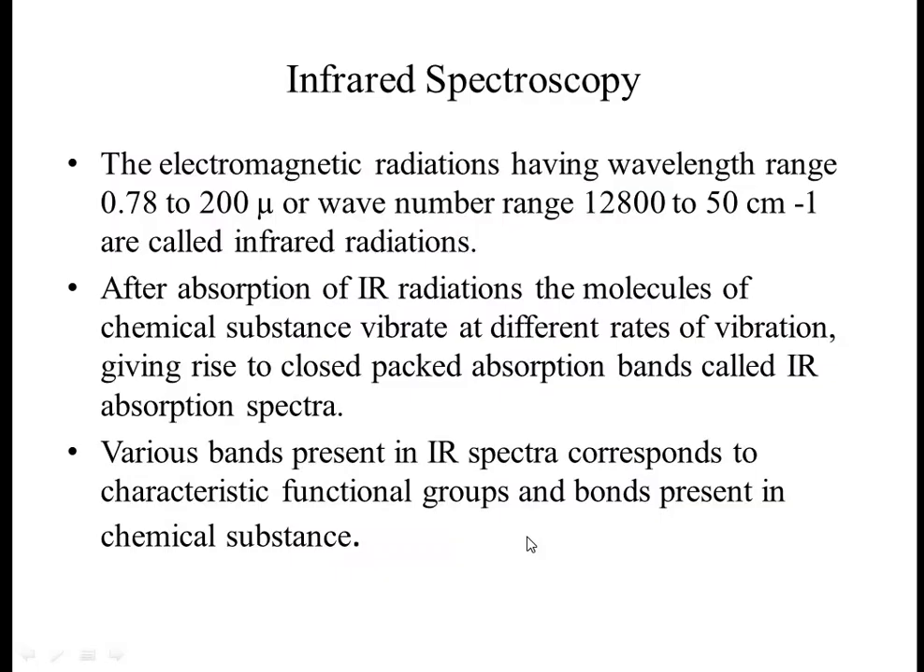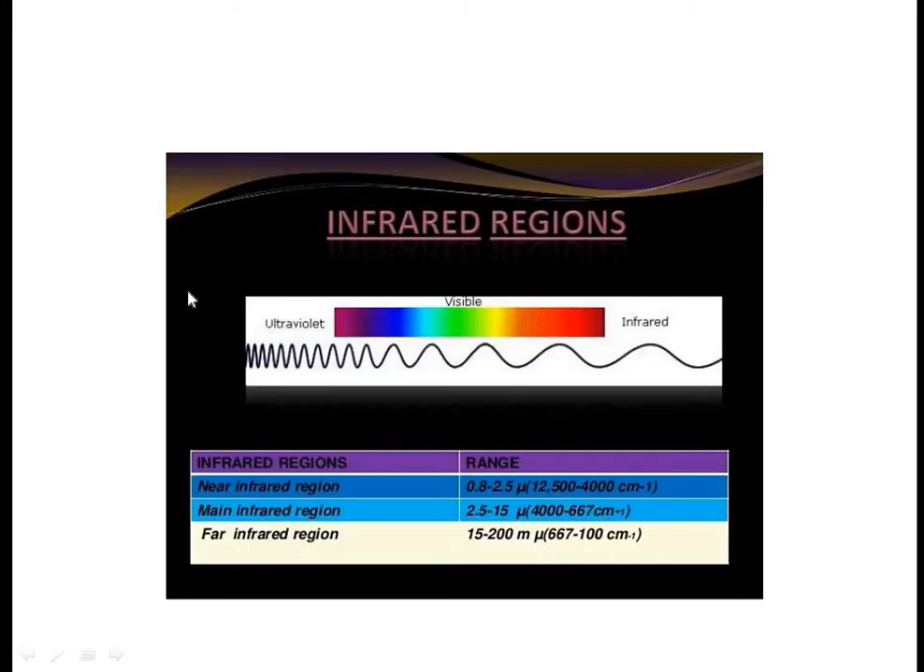In the previous slide also we discussed that the region is 0.78 to 200 mu. So the same thing I am explaining here in this slide. This is the infrared region, this is the visible region, the ultraviolet region, and these are the ranges of the infrared regions.